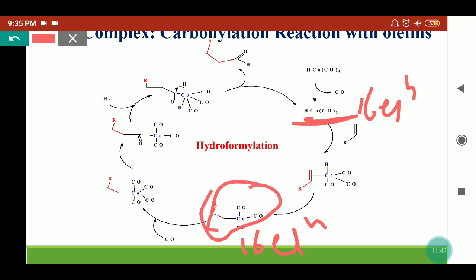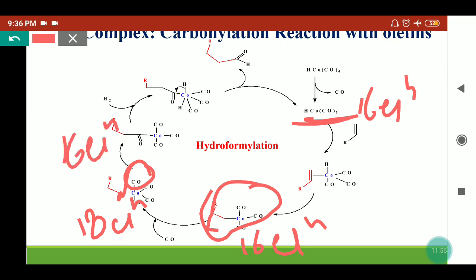Once the carbon monoxide comes here, it is now an 18 electron species. But when the CO migrates into the carbon cobalt bond, it is converted into the 16 electron species. So hydrogen will add on, and this step, once the hydrogen adds on, is known as the oxidative addition step, because the oxidation state of cobalt will increase as it is converted from the tetracoordinated to the hexacoordinated species.